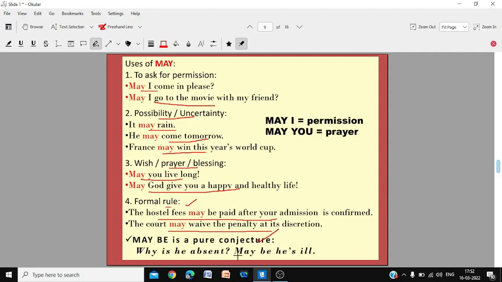Maybe is a pure conjecture or pure guesswork. Why is he absent? Maybe he is ill. That means I really don't know, but it is possible that he is ill. It's pure guesswork, pure conjecture. And note that may I is permission. May I come in? May I go to the movie? May you is a prayer. May you live long. May God give you a happy and healthy life. It's a prayer. But may I is a permission.